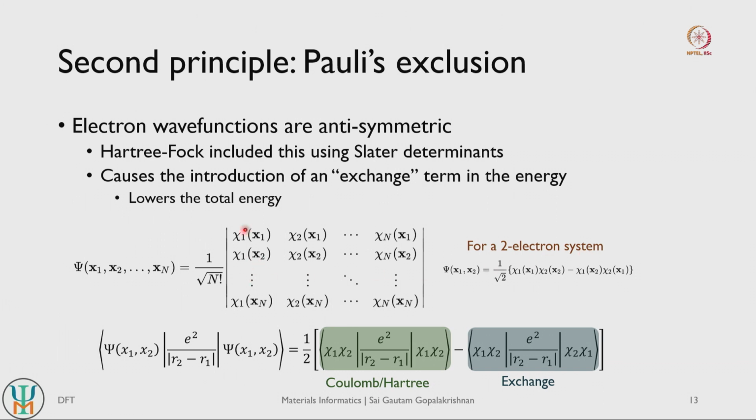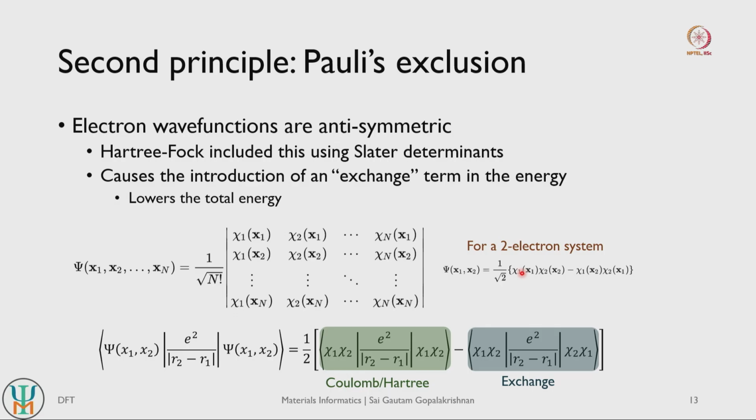wave functions. So this may look complicated, so if you generalize this for a simple 2 electron system, for our helium atom here, our 2 body wave function basically becomes chi1 chi2 minus chi1 chi2 here, but the positions are different. So this chi1 of x1 refers to electron 1 occupying position 1, this is electron 2 occupying position 2, and this is electron 1 occupying position 2 and electron 2 occupying position 1 here, right. So these are 2 electrons occupying their respective positions, these are electrons occupying their swapped positions, this is electron 1 going to electron 2 side and vice versa here, right. So the wave function is basically defined like this.